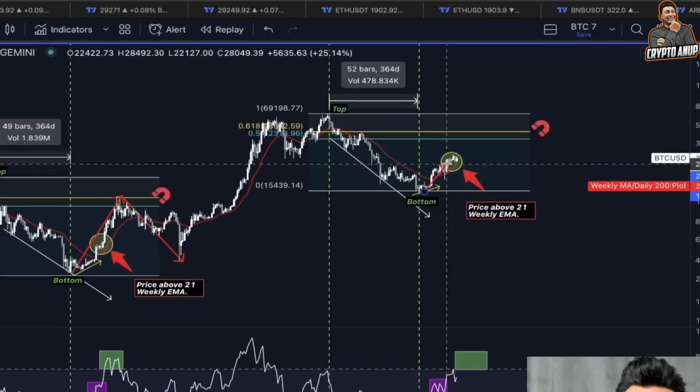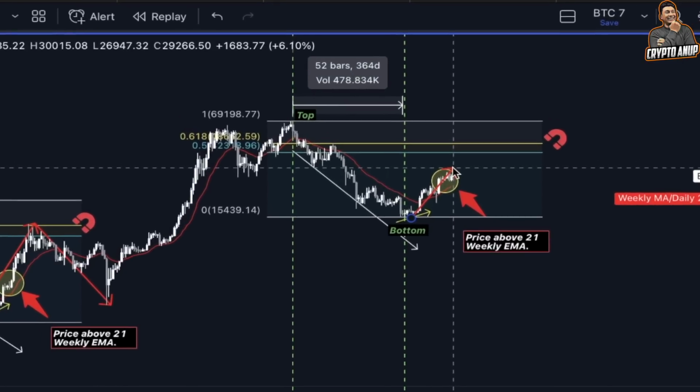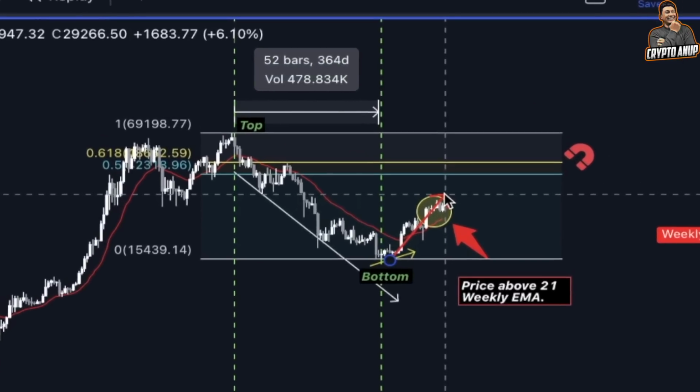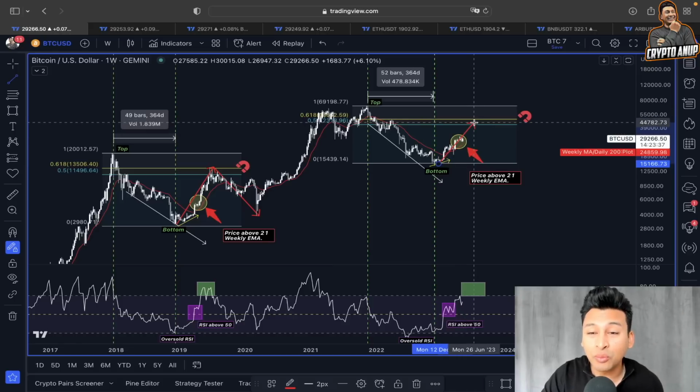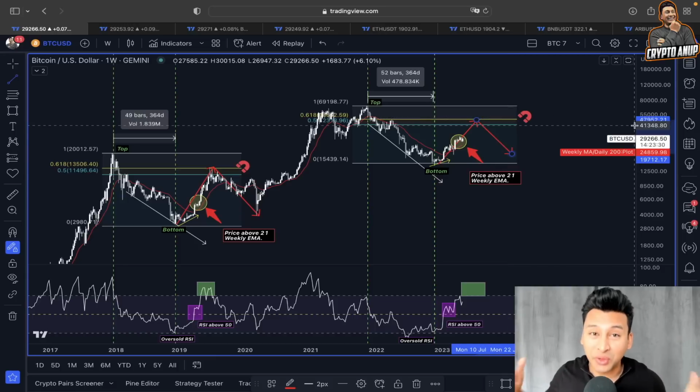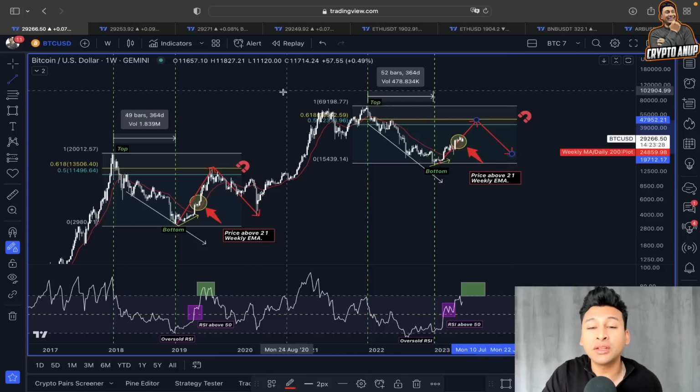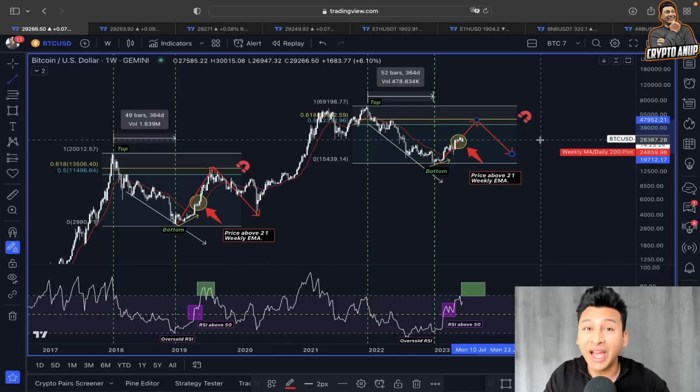and now the price is also starting to show bullishness. So if this best case scenario for Bitcoin is going to play out, where we could get attracted towards the 0.618 Fibonacci line before turning bearish, just like in the past price action, you can see guys, the price of Bitcoin could get attracted towards the 0.618 Fibonacci line, which is sitting around the 40,000 range, before turning bearish.